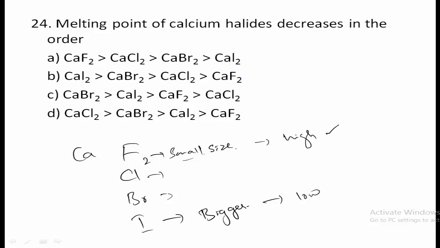Therefore it has a very high melting point, and calcium iodide has a low melting point. After fluorine, chlorine is somewhat bigger, and thus it has a higher melting point than bromine, and bromine has a higher melting point than iodine. So calcium fluoride is greater than calcium chloride, greater than calcium bromide, greater than calcium iodide. Therefore option A is the correct answer.